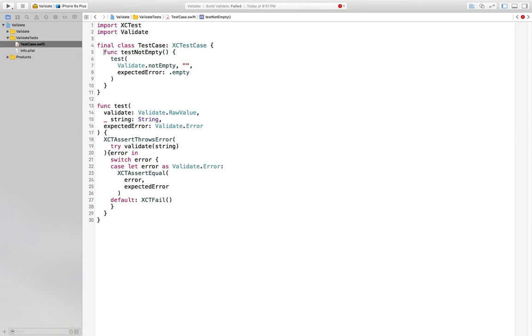So with the validate not empty function, we can run the test, and it now passes because we do get the error back that we expected to get.